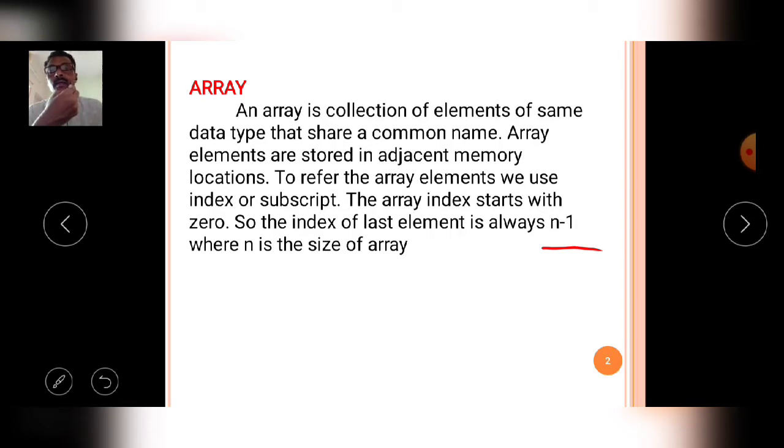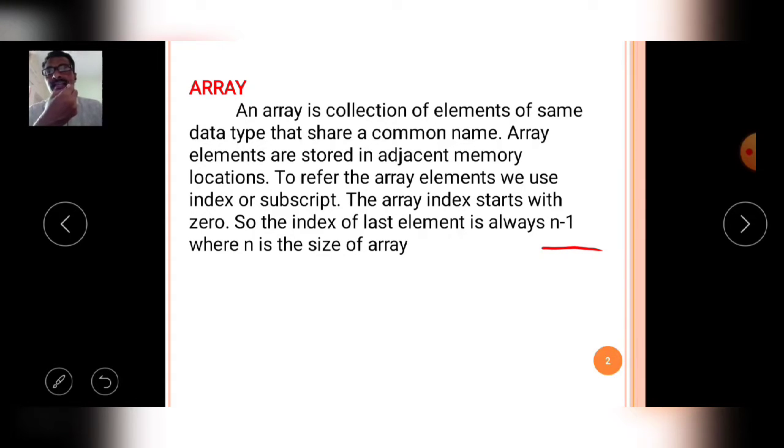Then, what is array actually? In simple terminology, array is the collection of similar data items which are located continuously in the RAM, random access memory, and have the same name but are identified by different index numbers. Then this is called an array.